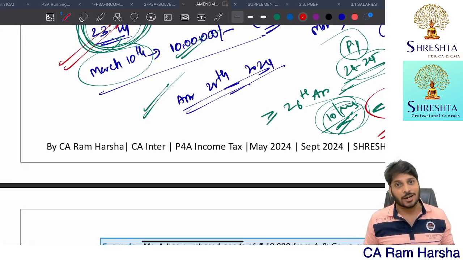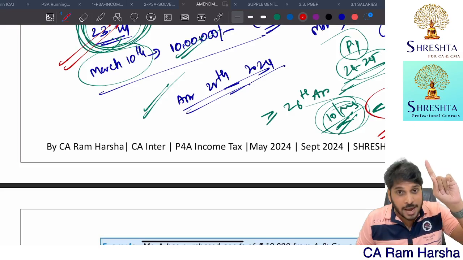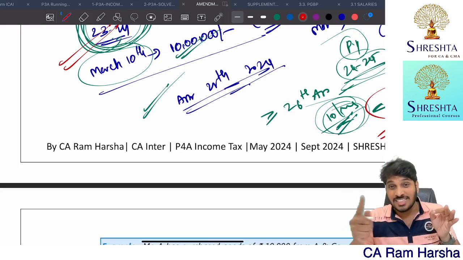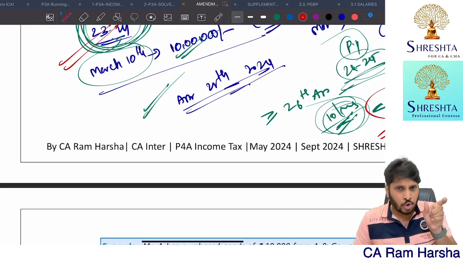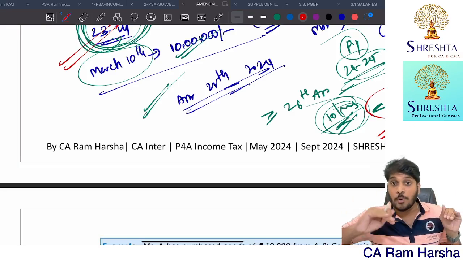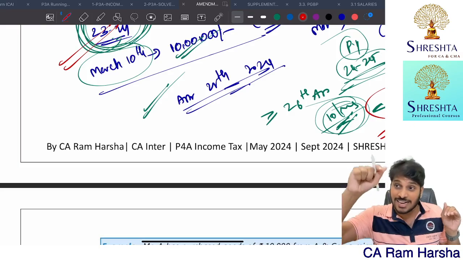No disallowance is required. For all payments under section 43B, you will get deduction if the amount is paid within the due date for filing IT return. Though you incurred in 23-24, if you pay within the due date, enough, you will get deduction. If you paid after the IT return filing due date, you will get deduction in that later year.